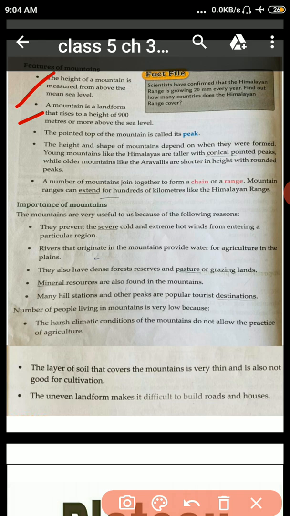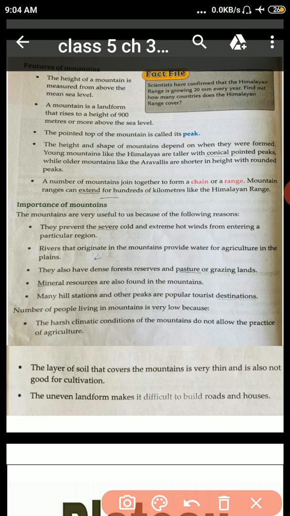A mountain is a landform that rises. Rises means development or growth. Height of 900 meters or more above the sea level. Third point, the pointed top of the mountain is called its peak. These are the peaks. The pointed top of a mountain is called its peak.